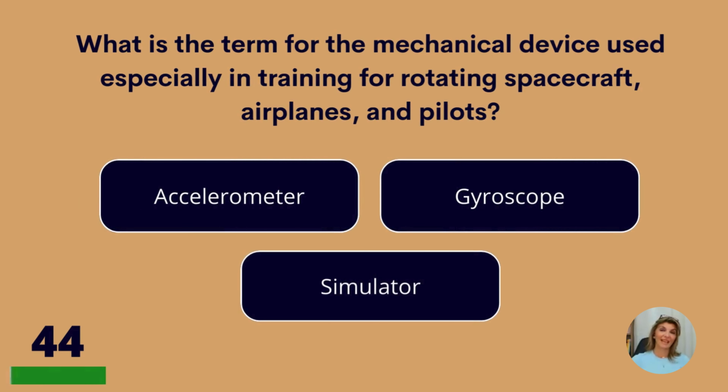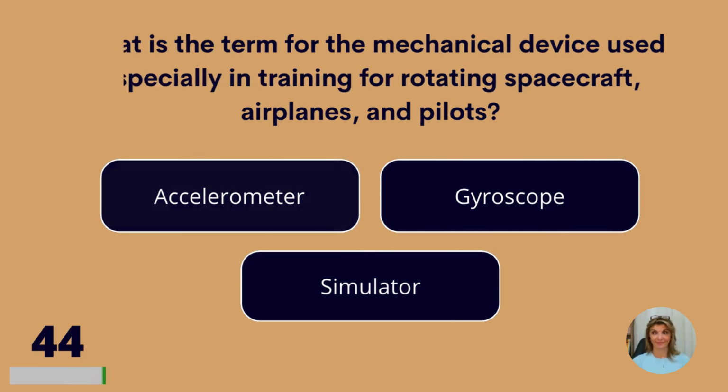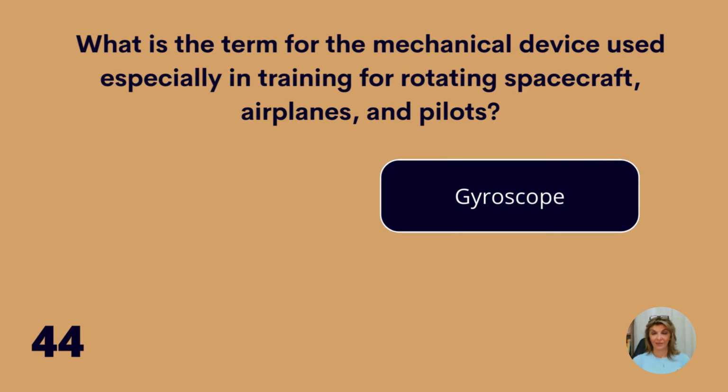What is the term for the mechanical device used especially in training for rotating spacecraft, airplanes, and pilots? Accelerometer, gyroscope, or simulator? Gyroscope.